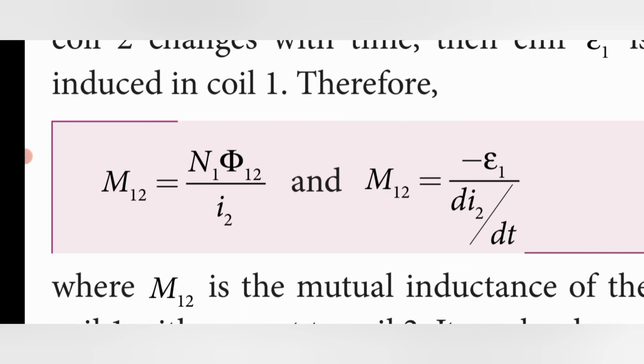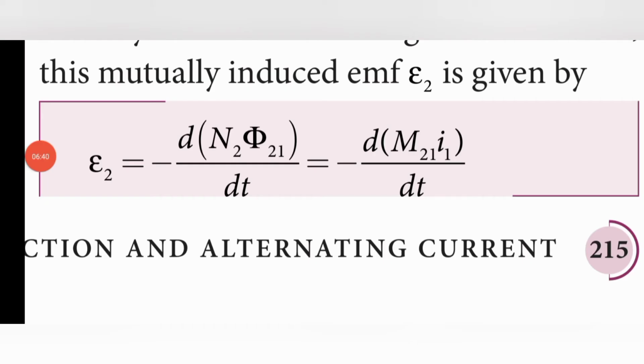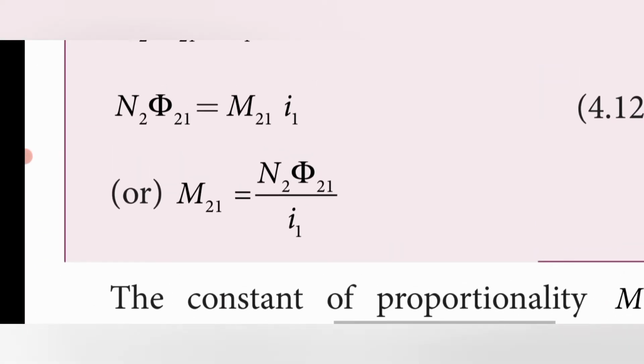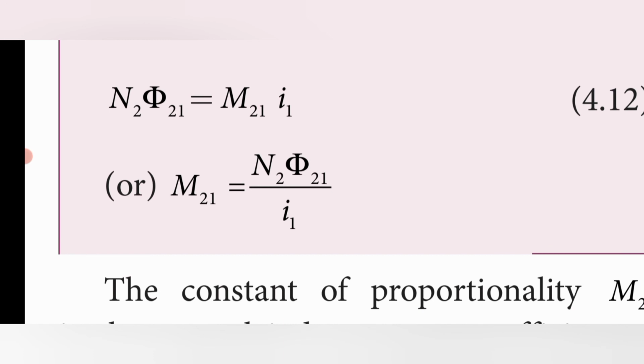Next we find the EMF. The mutually induced EMF epsilon 2 in coil 2 is equal to minus d phi by dt, or minus d(N2 phi 21) divided by dt. Since M21 is equal to N2 phi 21 divided by I1, rearranging gives N2 phi 21 equal to M21 I1.